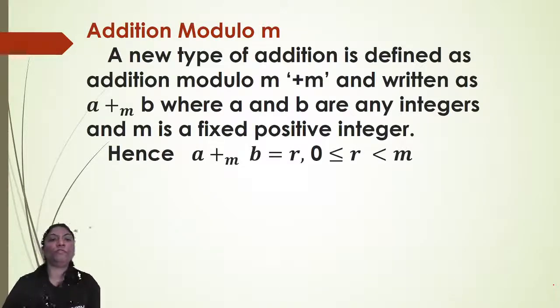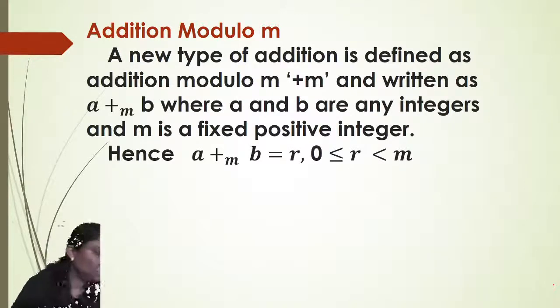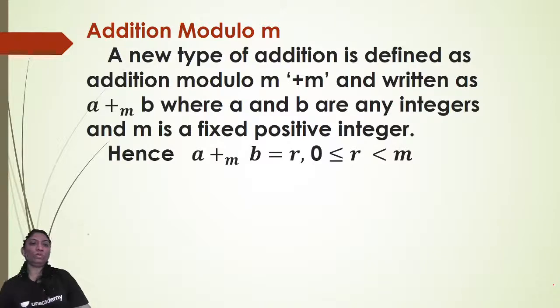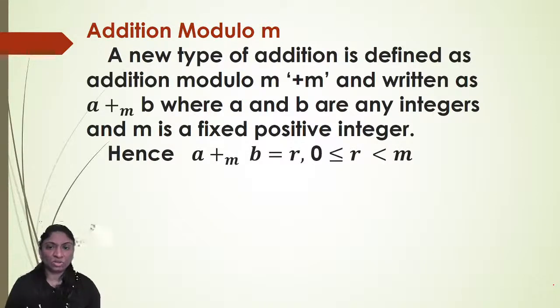Now next, a very important property, that is addition modulo m. What do you mean by addition modulo m? A new type of addition is defined as addition modulo m, and it is denoted like this.